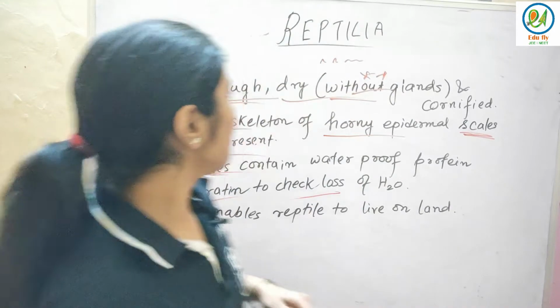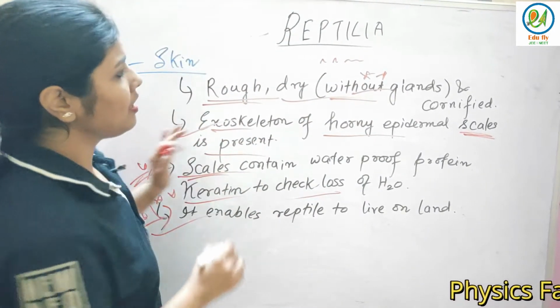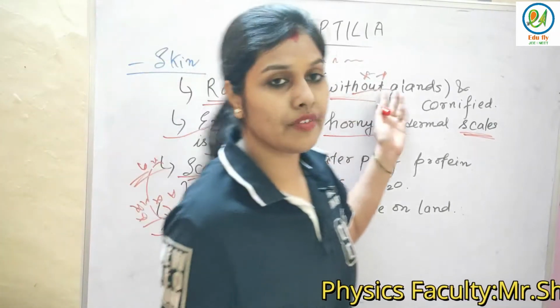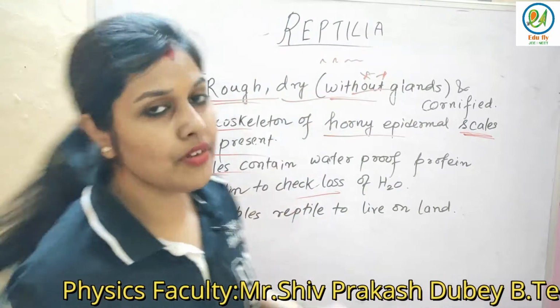That's all. This is about skin. So you have to note these two important points. Their skin is rough, and also they don't have any glands, and they are cornified. Done. So this is about skin.